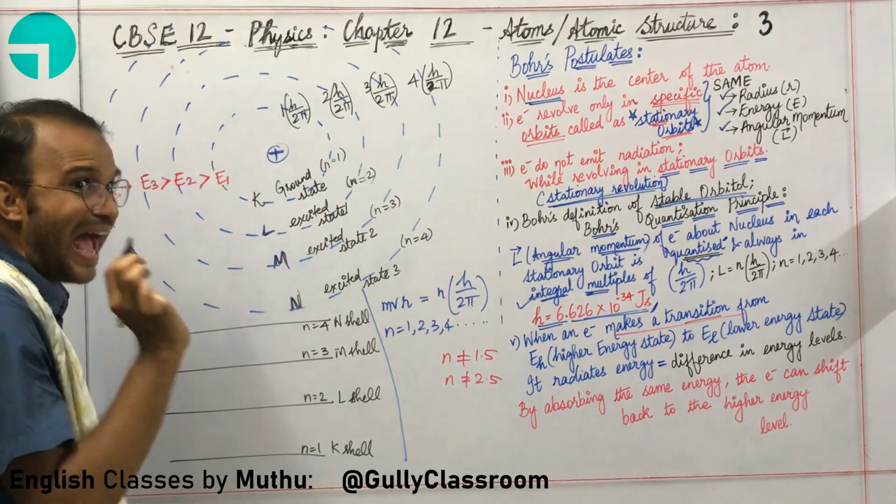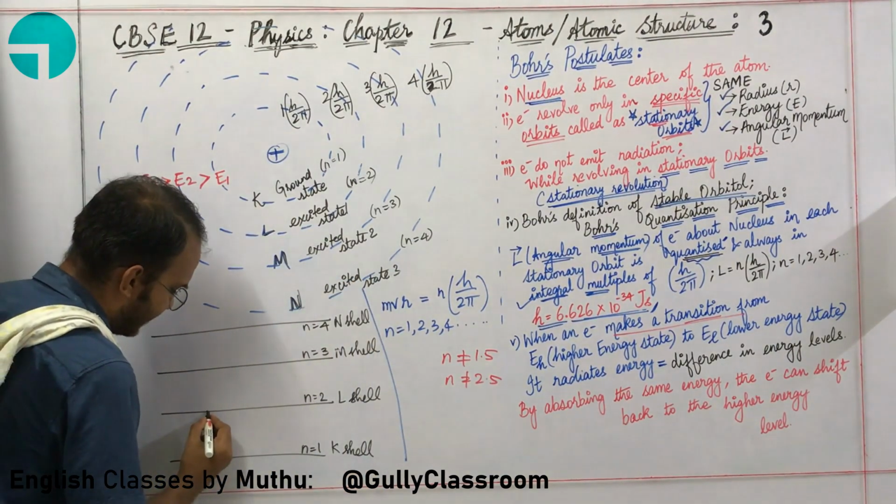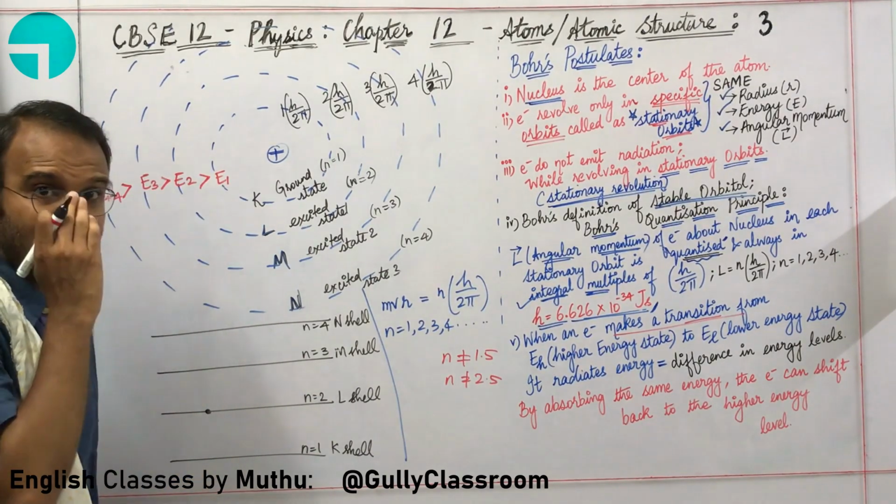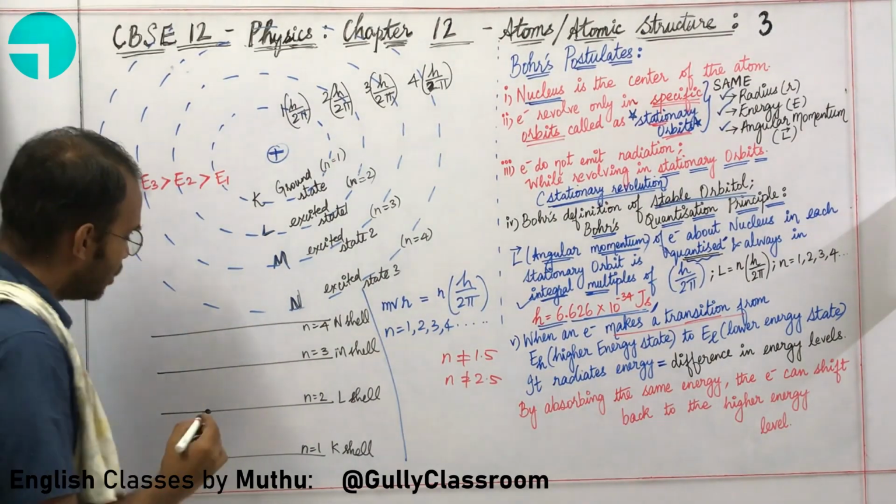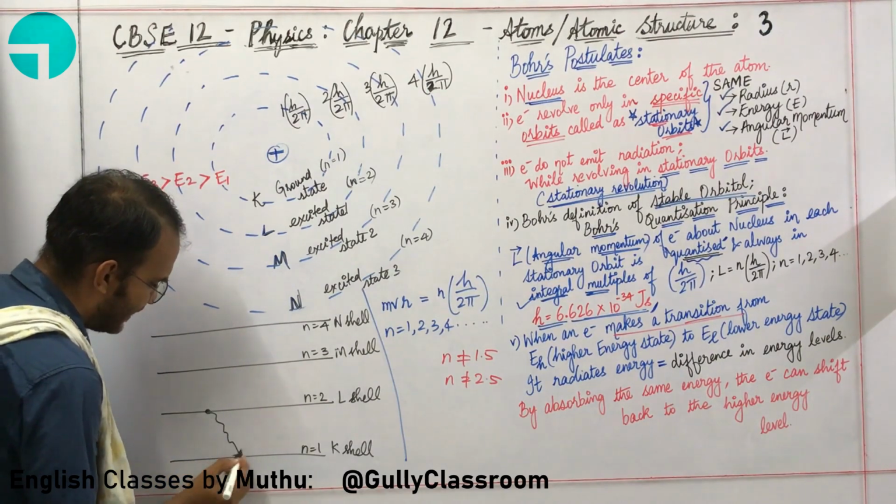Let us say an electron is present in n equal to 2. Right now it is decaying to n equal to 1.